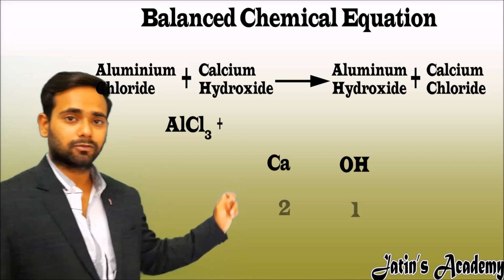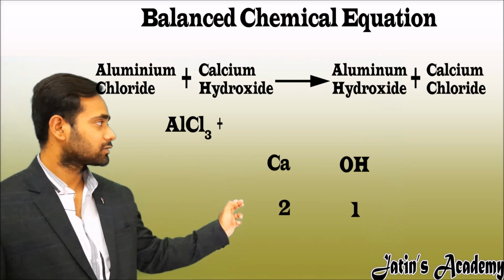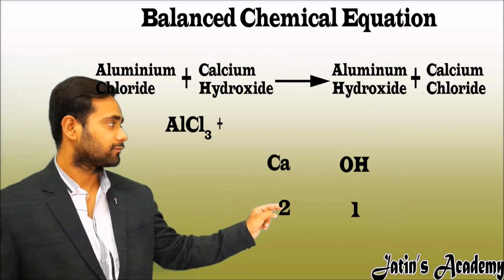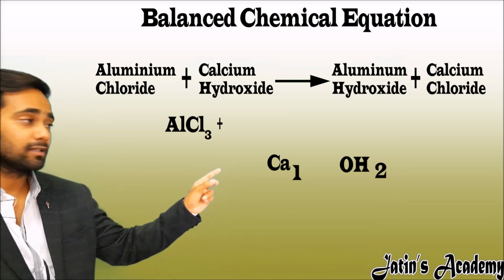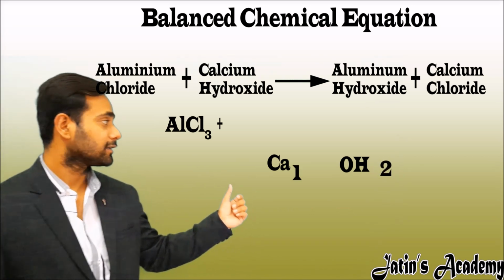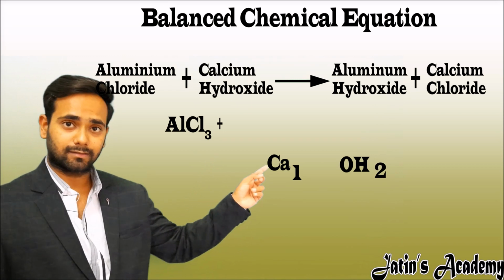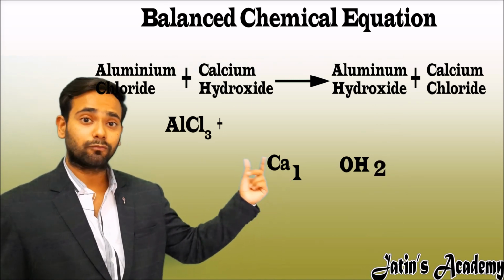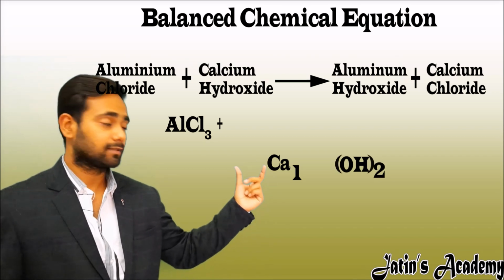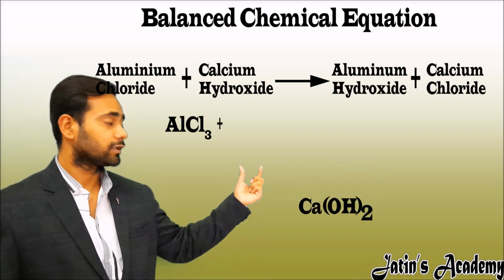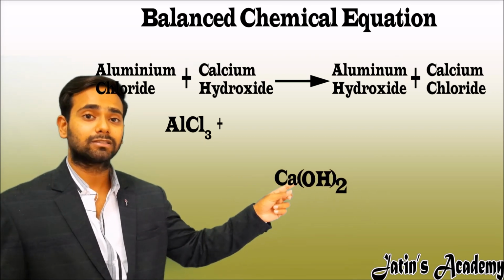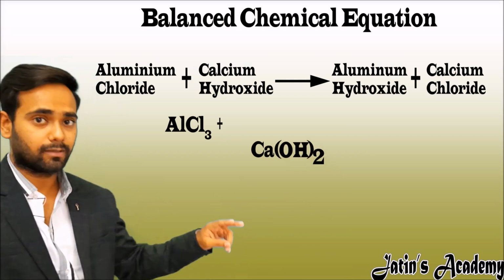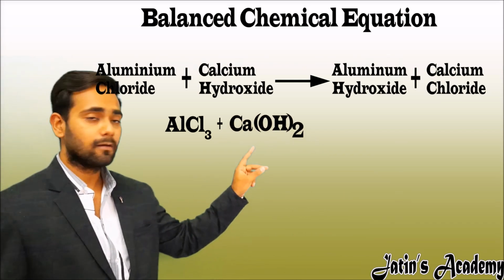Now write the valency below the symbols. Calcium valency is 2, hydroxide valency is 1. Now crisscross the valency. Here note one thing: while crisscrossing the valency, 2 is going to both O and H. So we have to apply the bracket because this 2 is going to the subscript of O and H, that is 2 elements. For 2 elements we have to make the bracket.